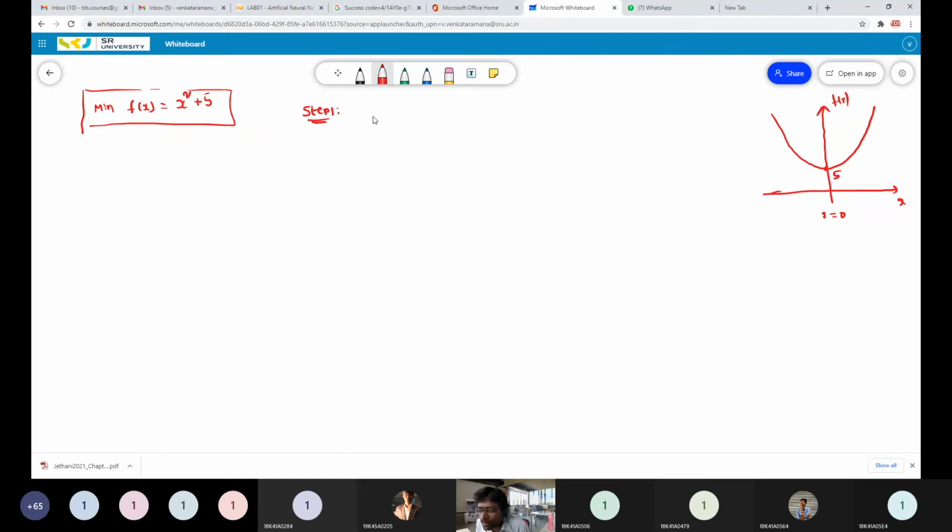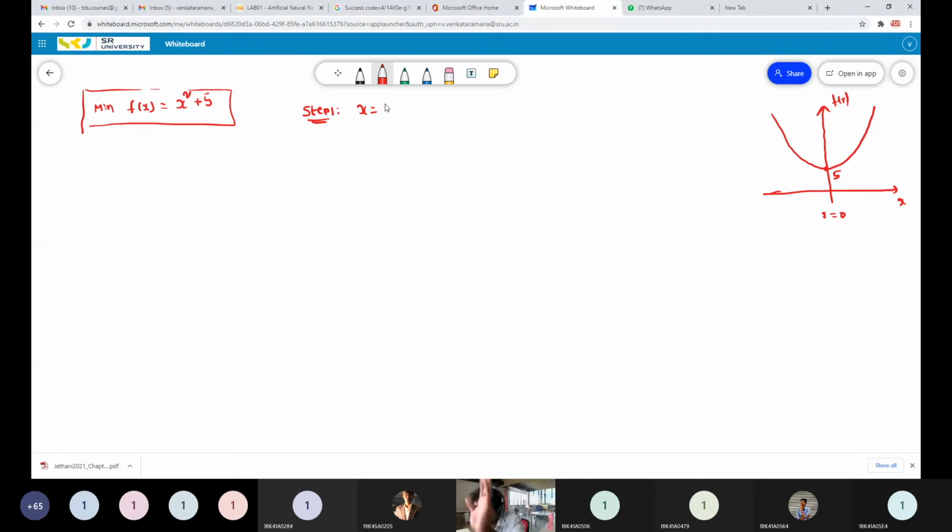Okay, sir. As per our previous discussion, what is our first step? Yes, sir, initialize any random variable. Perfect. So in step 1, you have to initialize the variable with some random number. What is our variable in our objective function, x square plus 5? And what is the variable? X. Perfect. So you have to initialize your variable with a random value. In Python, you can write np.random.uniform to generate a random value. So x equal to a random value.